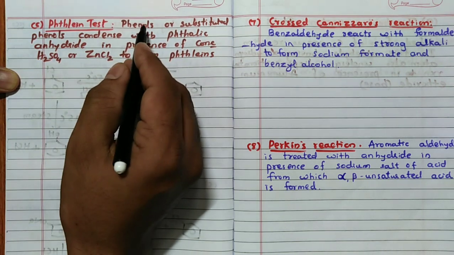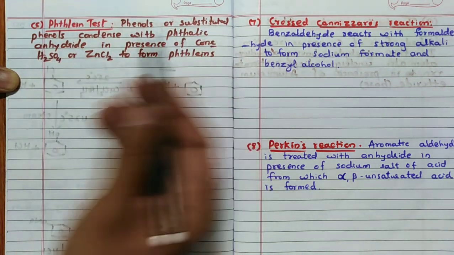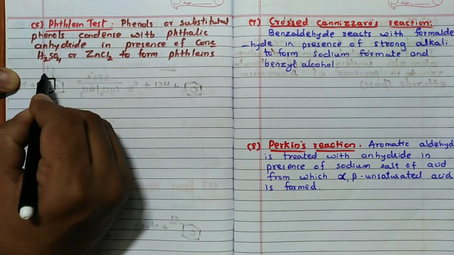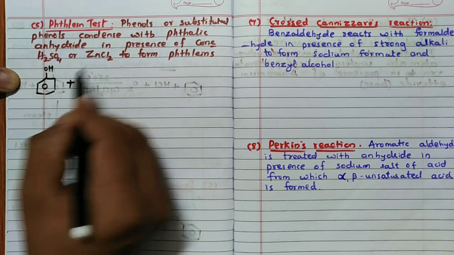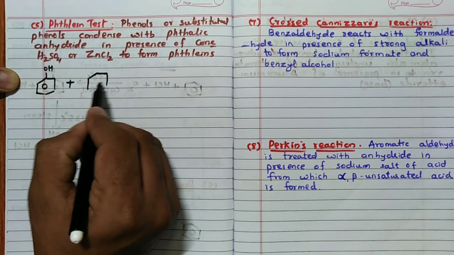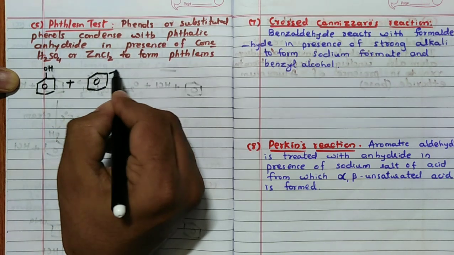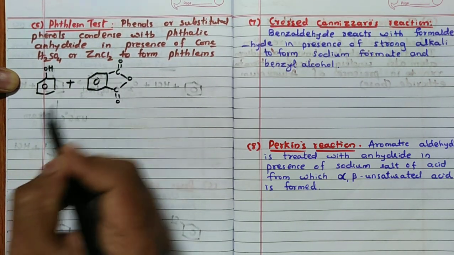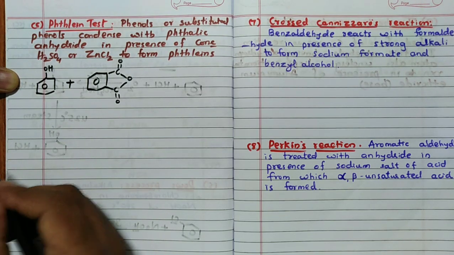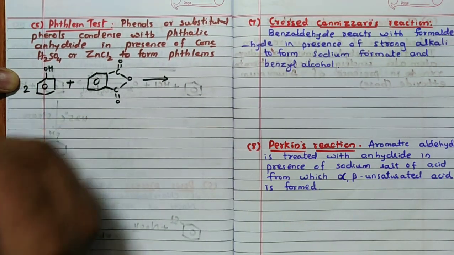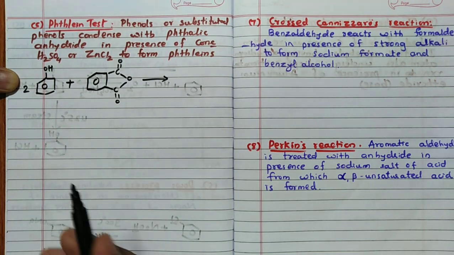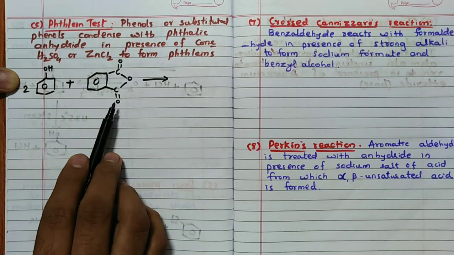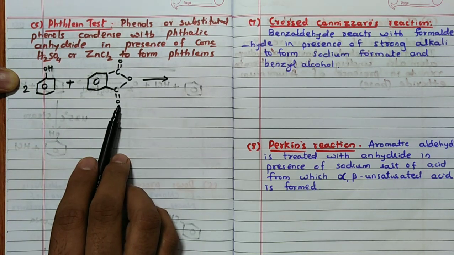Now, first what happens is phenol or substituted phenol, right? First I will take phenol only. So phenol, OH, when it reacts with phthalic anhydride, whose structure is like this, remember: C double bond O, C double bond O. Two molecules of phenol react here. Very simple. Whatever the double bond O you are seeing, the OH will react at this particular point.